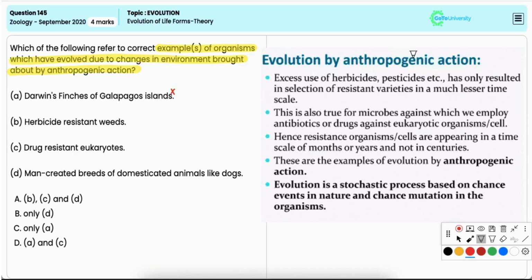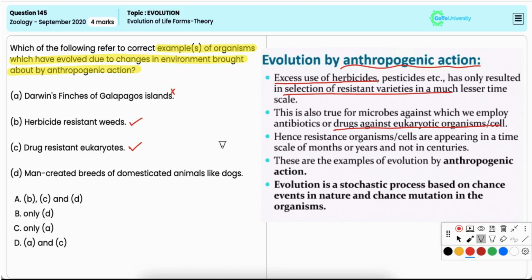Herbicide resistant weeds. This is a correct example. The widespread use of herbicides in agriculture has led to the evolution of weeds that are resistant to these chemicals. Thus, it is showing evolution due to human impact. Drug resistant eukaryotes. This is also a correct example. These include pathogens like drug resistant malaria parasites or fungi that have evolved resistance to medications.